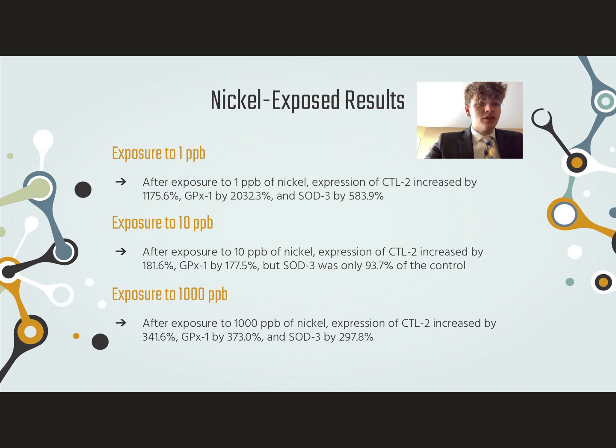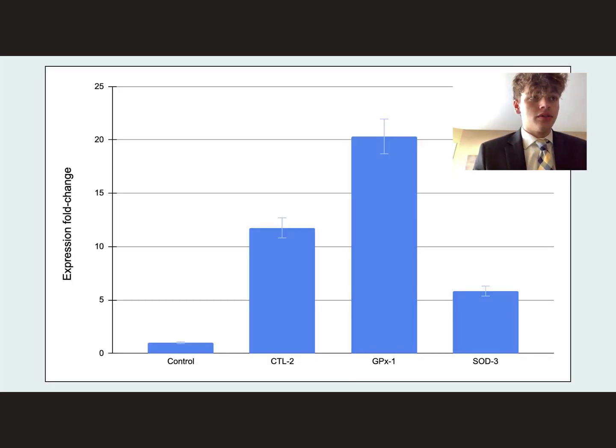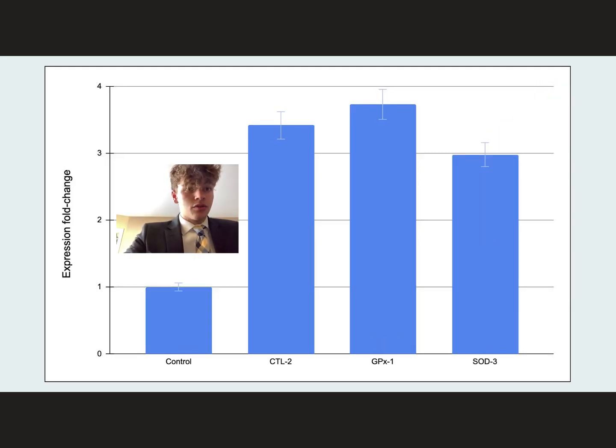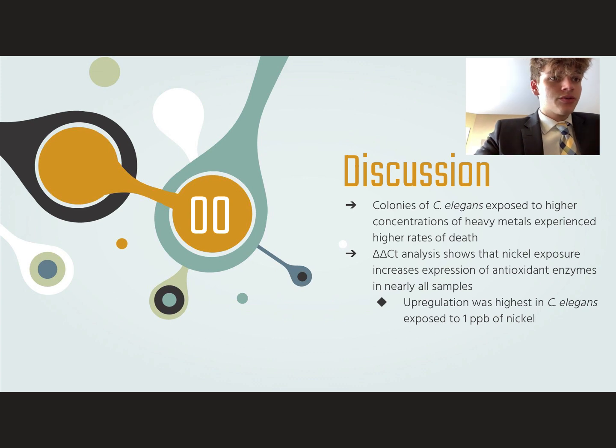And exposure to 1,000 parts per billion led to an increase in catalase of 341.6%, glutathione peroxidase of 373%, and superoxide dismutase of 297.8%. This is a graph of the worms exposed to 1 part per billion and their expression fold change in relation to the control. This is a graph of the worms exposed to 10 parts per billion of nickel and their expression fold change in relation to the control. And this is a graph of the worms exposed to 1,000 parts per billion and their expression fold change in relation to the control.